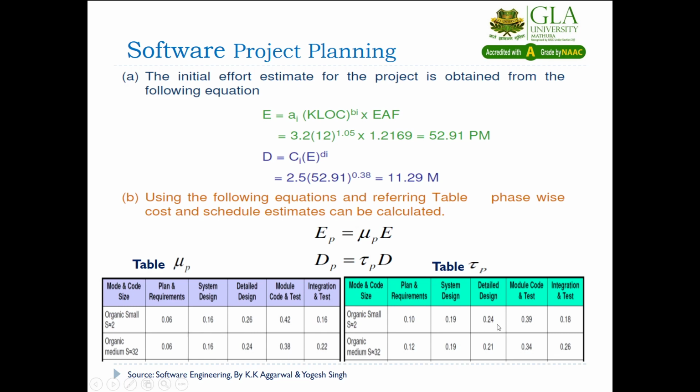Then 0.24 into 11.29 gives you the development time for the detailed design phase. Then 0.39 into 11.29 gives you the module code and test time, and then integration and testing is 0.18 into 11.29. So overall you get the phase wise effort as well as the development time.